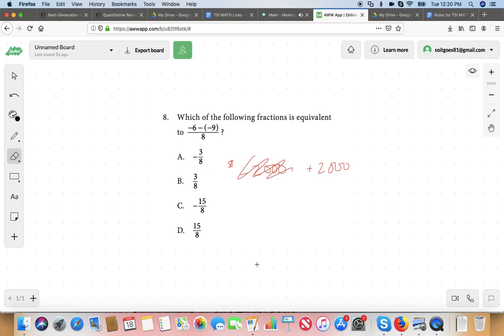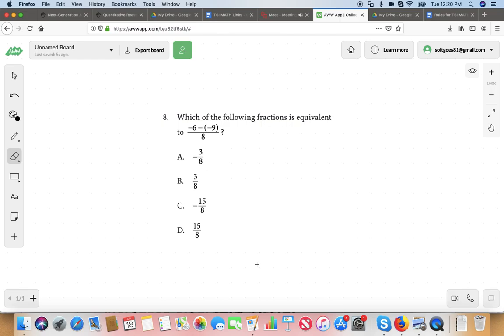You have $0 in your bank account. But if I've taken away a negative, I've basically added $2,000. Does that make sense? Yes. This is the kind of example I used to talk about taking away a negative. If I take away a debt, I'm basically giving you money. Okay? So how do we take away -9 from 6?